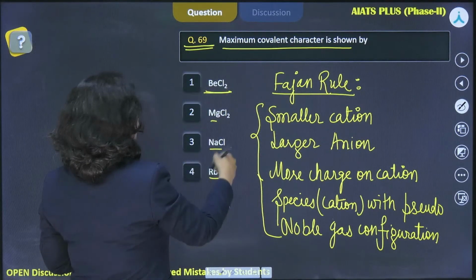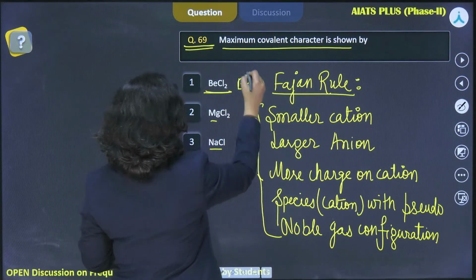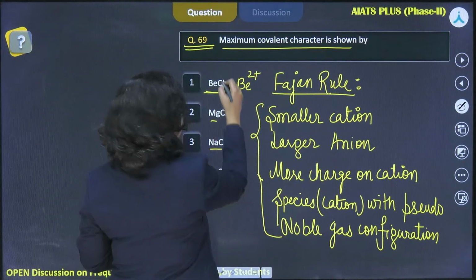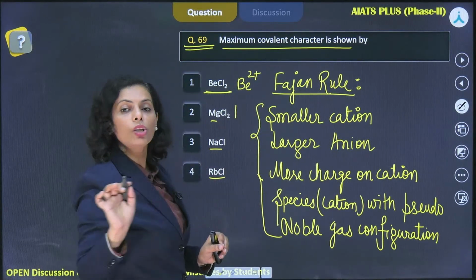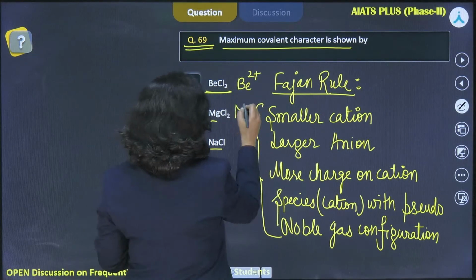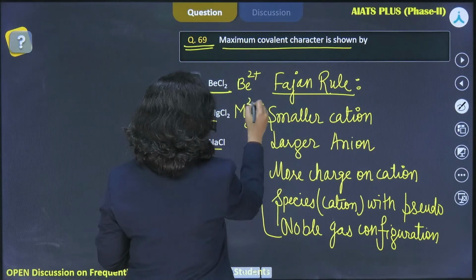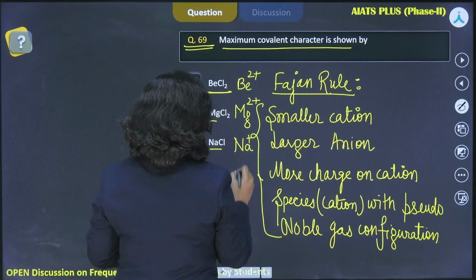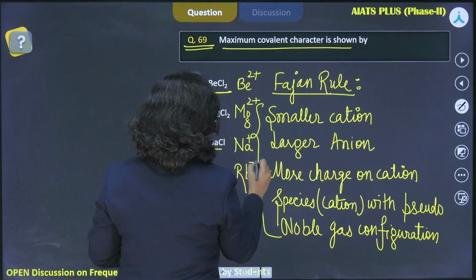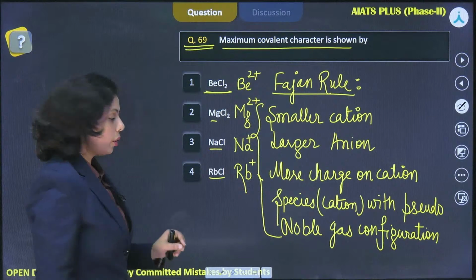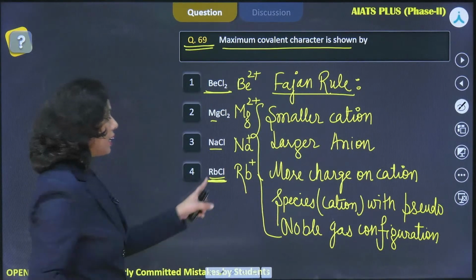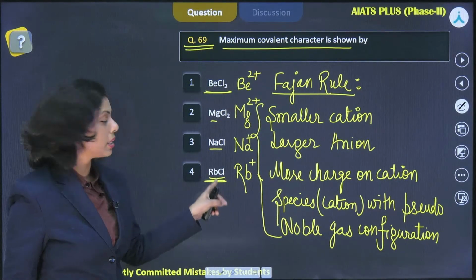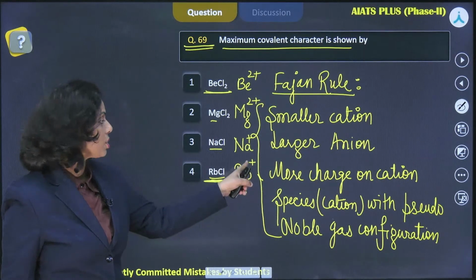So now if I'm just looking at the ions, this is Be2+ ion, because anions are same, so there's no need to compare anion, only cation needs to be compared. Mg2+, Na+, and rubidium, the largest cation here. So it would have the highest ionic character, rubidium chloride, because the largest cation it is with the least charge.